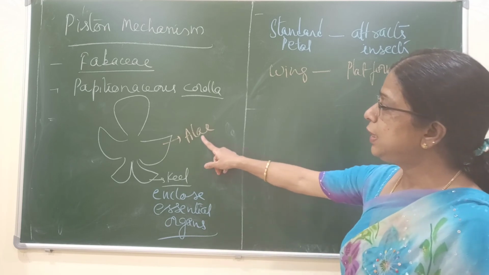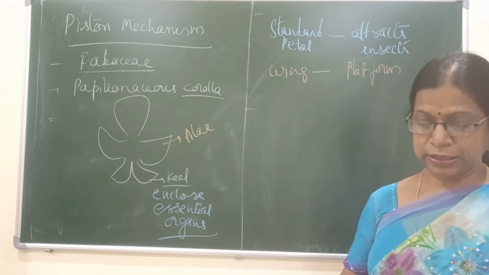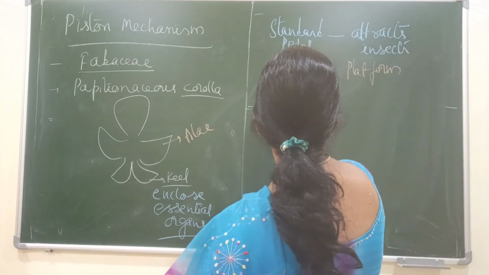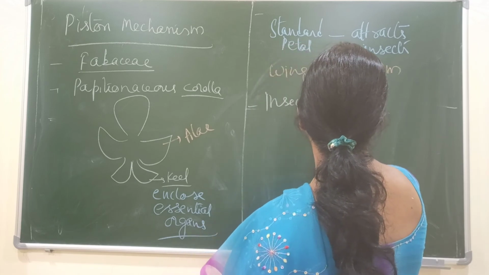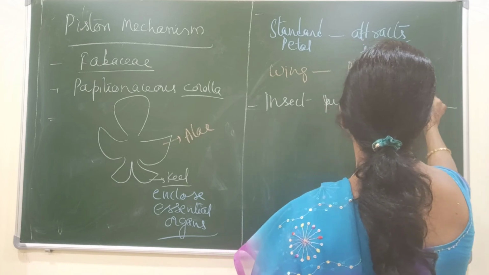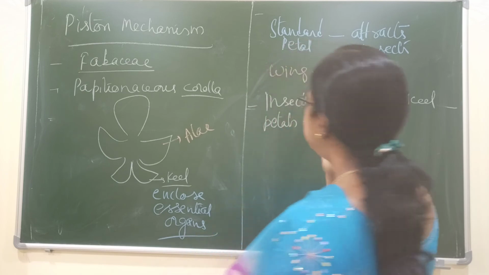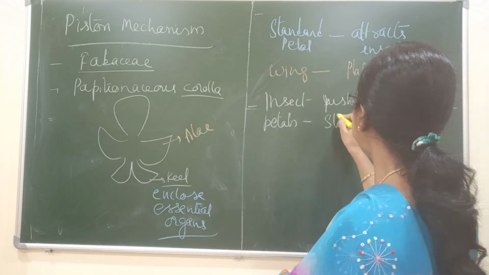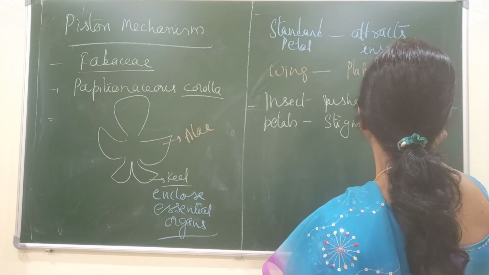So when the insect lands on the wing petals, it pushes open the keel petals, and first the stigma comes out.